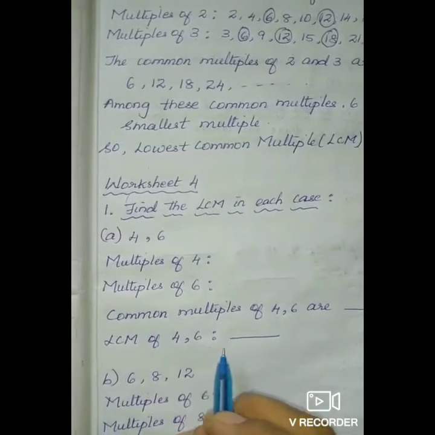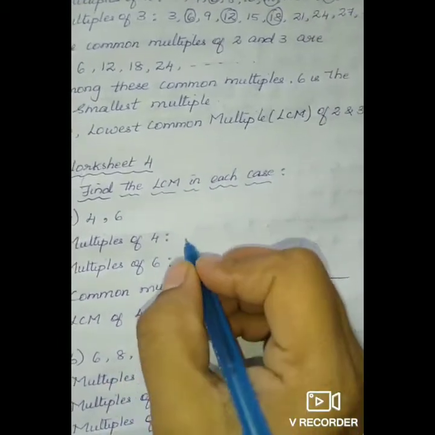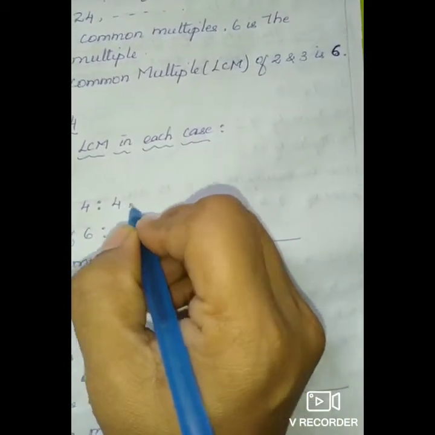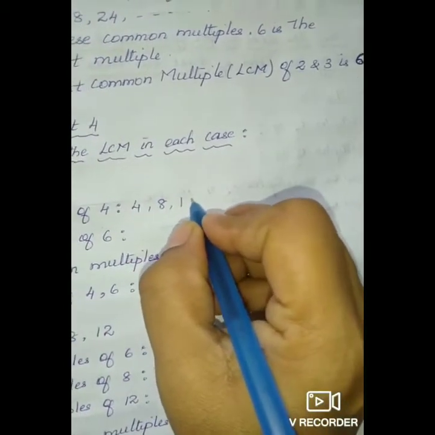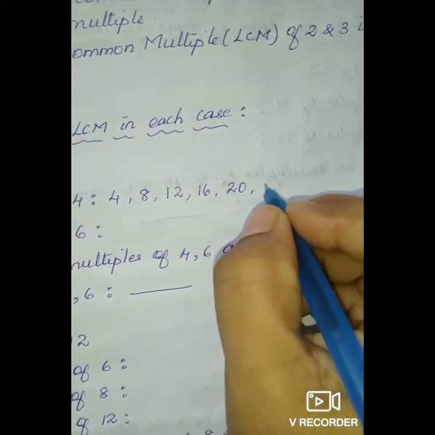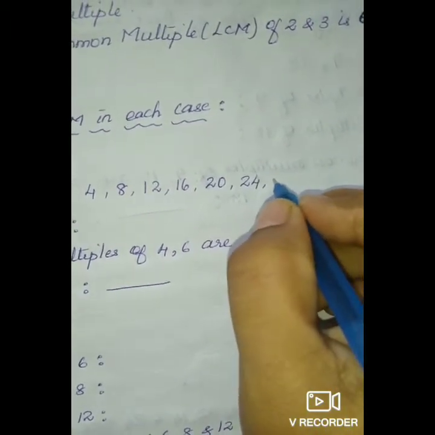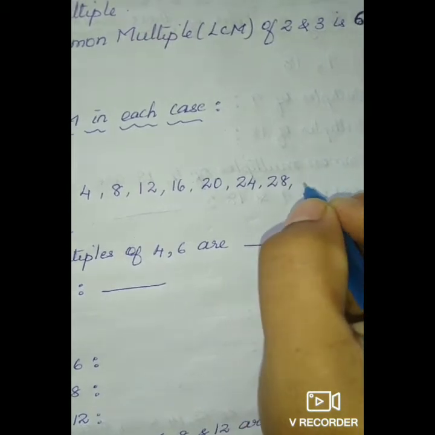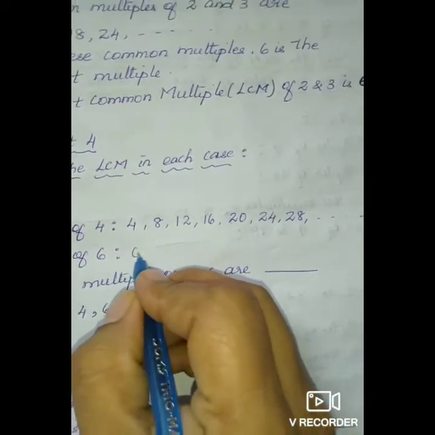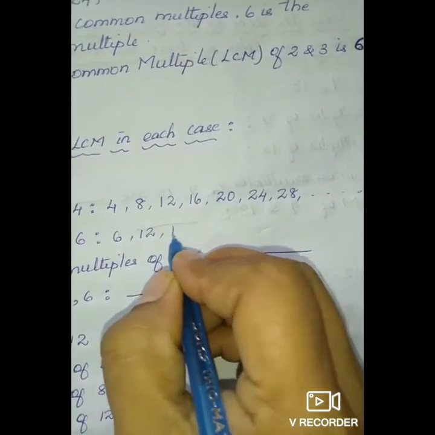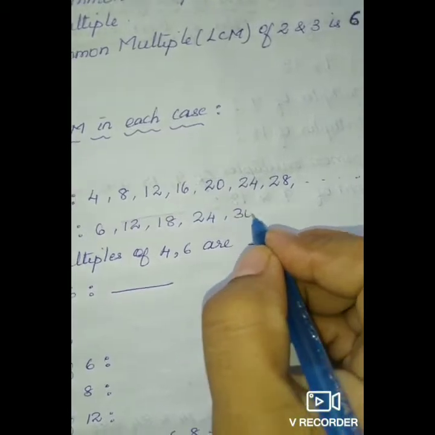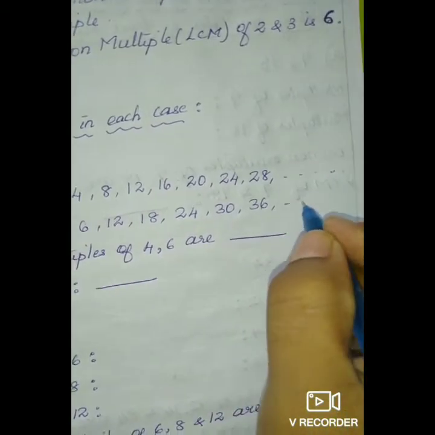Now, how to find the LCM. Here is one of the methods. Start with multiples of 4: 4 ones are 4, 4 twos are 8, 4 threes are 12, 4 fours are 16, 4 fives are 20, 4 sixes are 24, 4 sevens are 28 and goes on. Now multiples of 6: 6 ones are 6, 6 twos are 12, 6 threes are 18, 6 fours are 24, 6 fives are 30, 6 sixes are 36 and goes on.